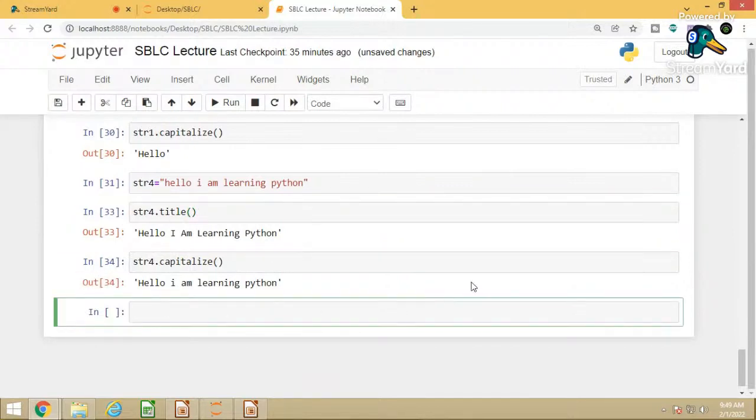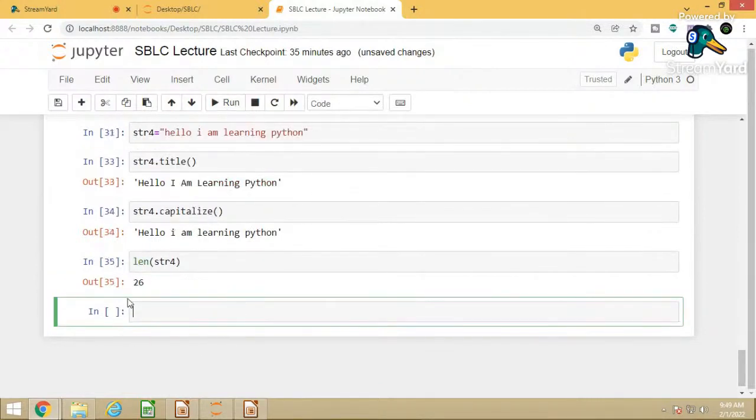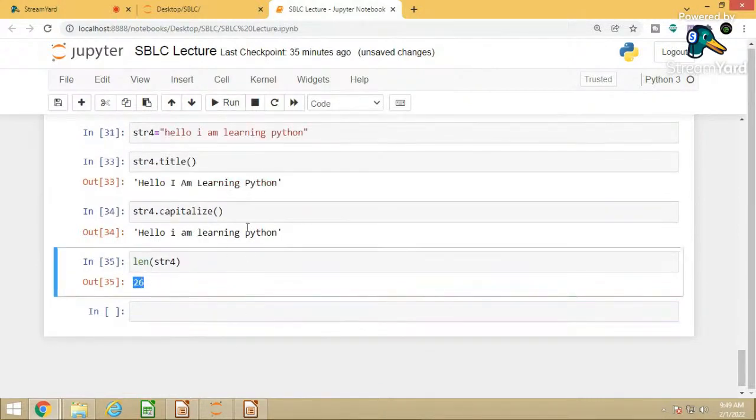Now suppose we have string 4 and I want to calculate how many letters are there. How can I calculate that? There is a function in Python called len, that is length. It will calculate the length of the string. So it will print length is 26. It shows that there are a total of 26 letters, or 26 characters. You can count and verify whether there are 26 or not.